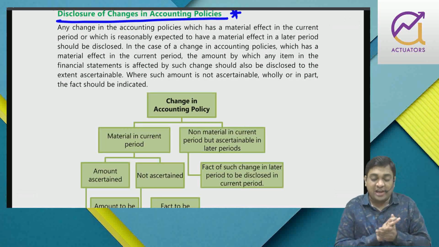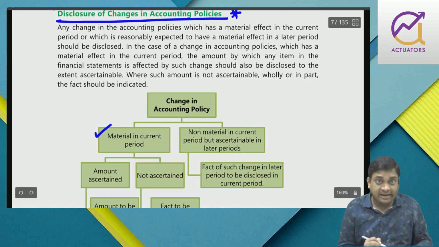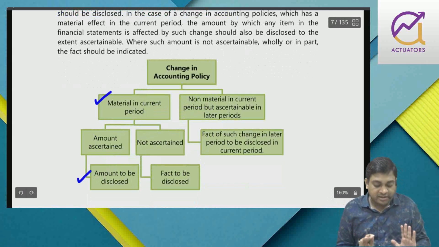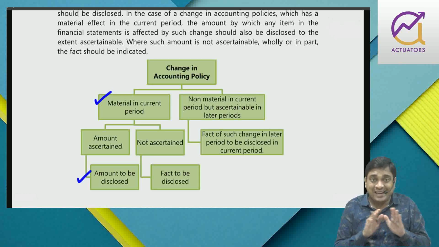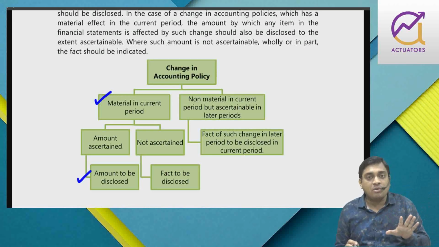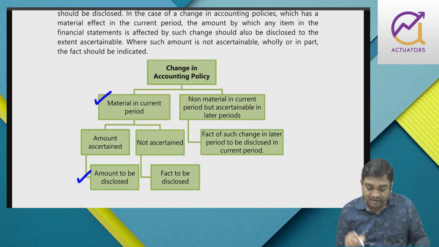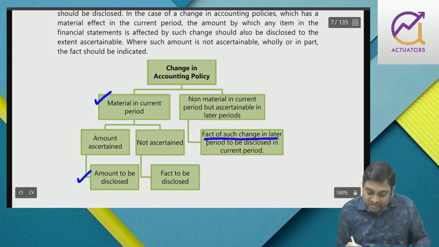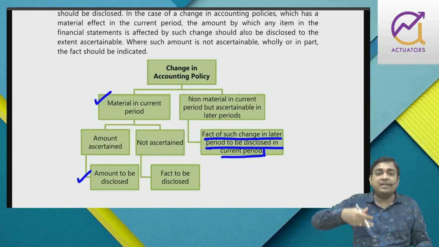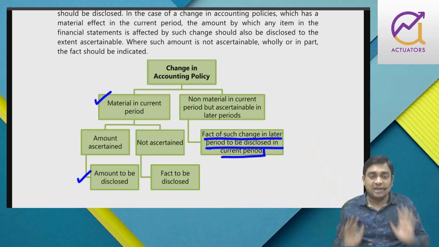So now you have to check whether it is material in the current year or a future year. If it is material in the current year and the amount of change can be ascertained, then the amount must be disclosed. If the amount of change cannot be ascertained, then the fact must be disclosed that I am unable to ascertain the amount of change. However, if it is not material in the current year but in a later year, the fact of such change in the later period is to be disclosed in the current period. Okay, fine. I'll disclose in the current year that next year the profit might decrease by this much due to the change of this accounting policy.